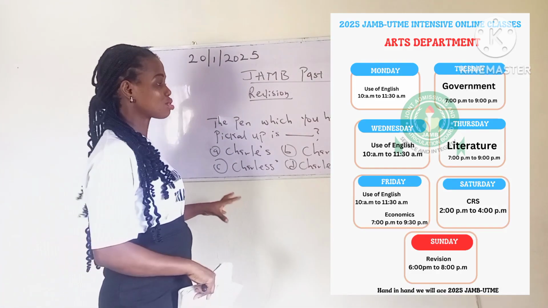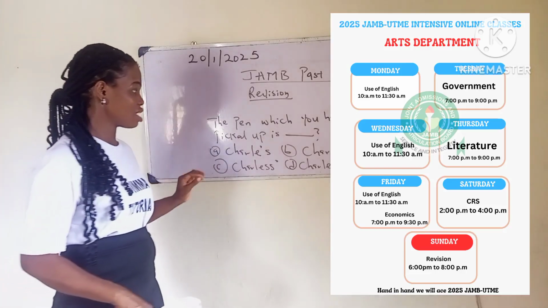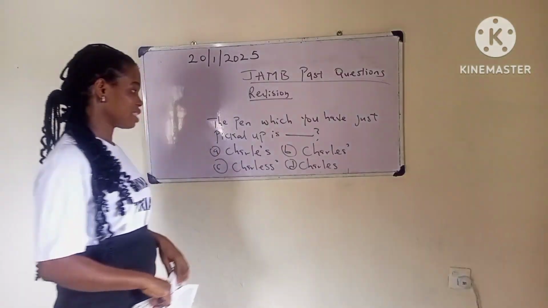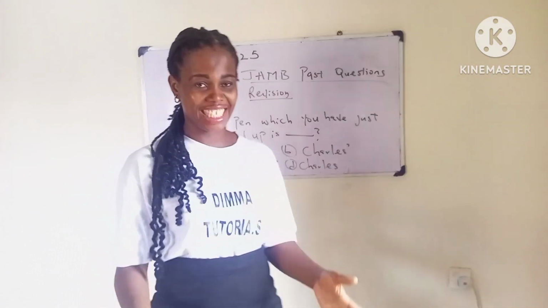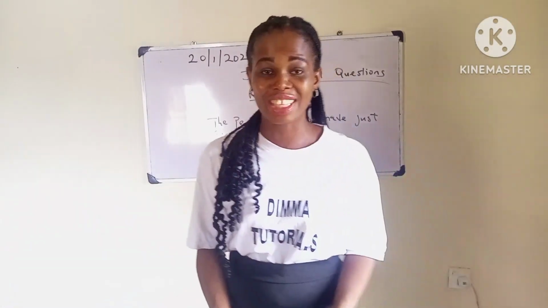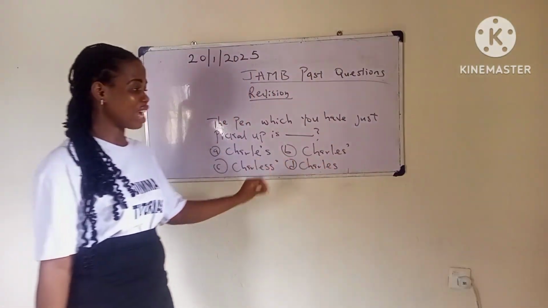Okay, so I want us to look at this question from the past questions. The pen which you have just picked up is dash. I have Charles, Charles, Charles, Charles. Now, which one is the correct answer? Which is the right way of writing Charles?